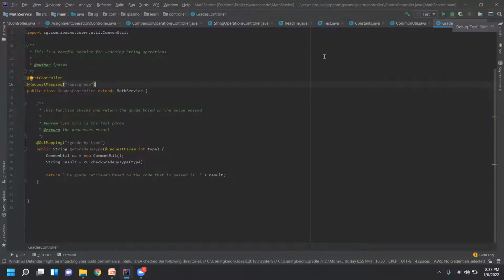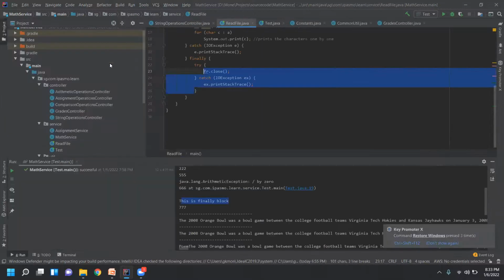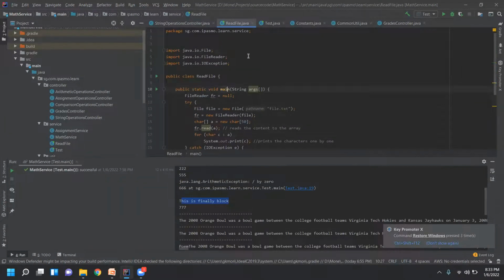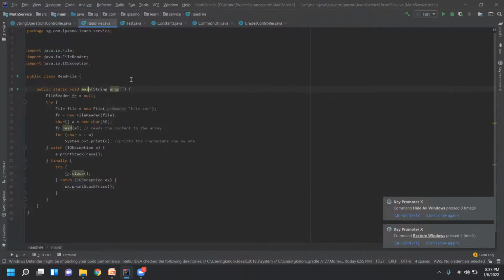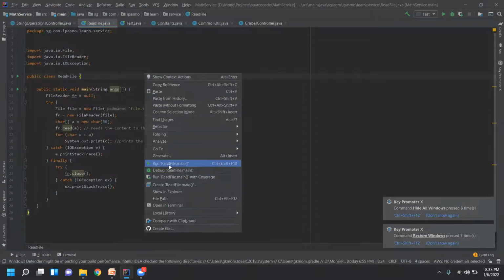You can click this one because this is a server, right? Server means microservice. When a microservice is listening on a certain port, we call it a server. So when it is a server, you have to use this debug. Suppose it is not a server and it is a normal function, like this main method you see here. If it is a main method, you can just right click and then debug here instead of run. So both things will work actually, okay?